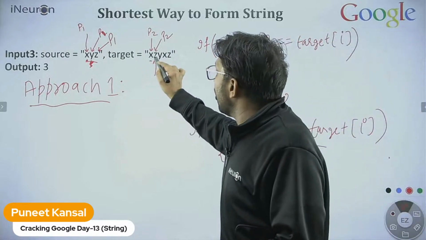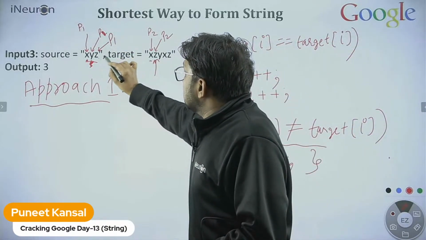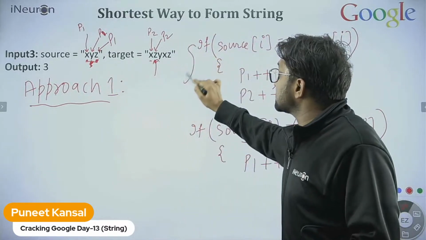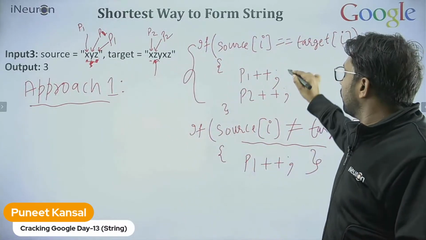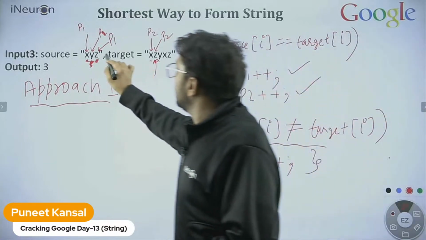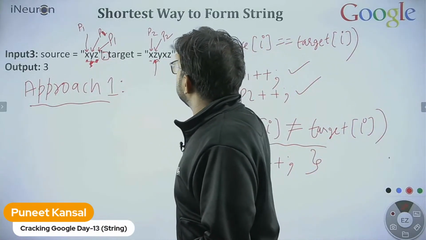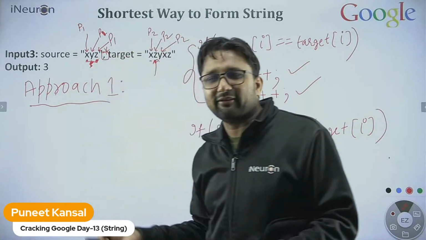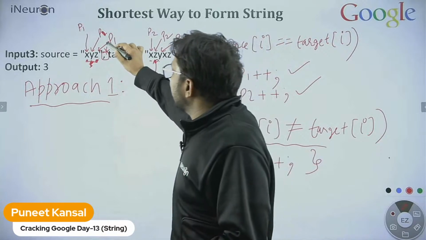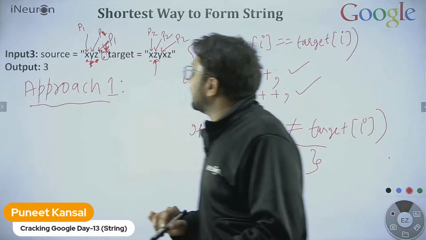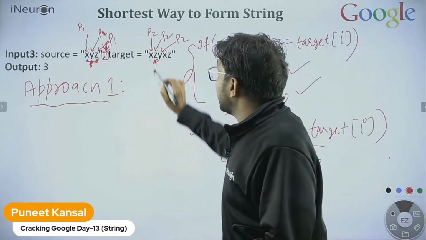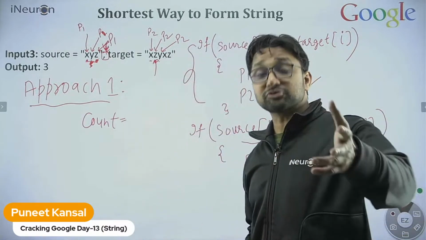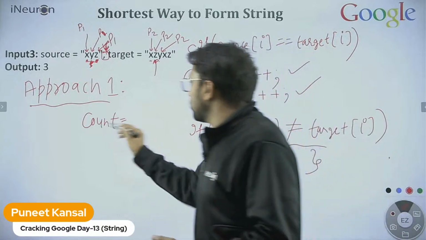Okay, and now we find out that Z and Z are matching. When this condition is satisfied, we know what to do: we increment both. P2 will be here and P1 will be out of the array. When P1 is out, we can take another variable which is counting the number of subsequences.